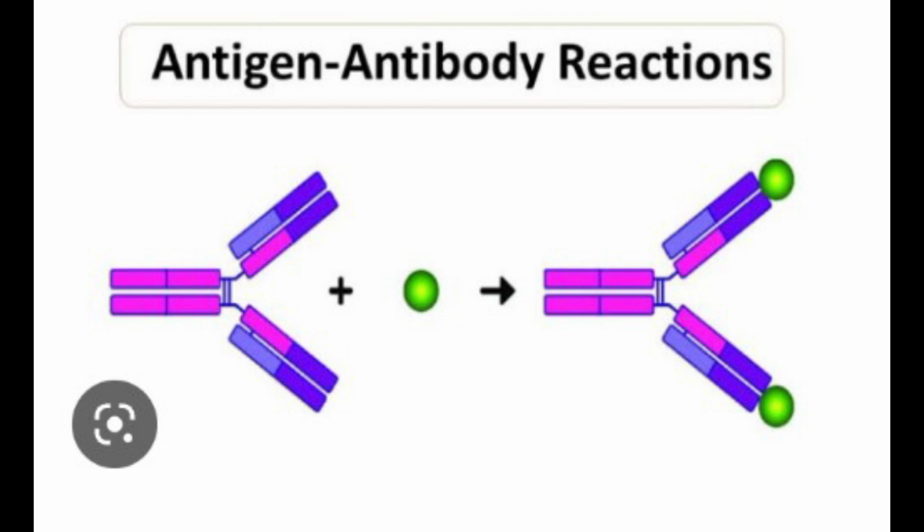Passive agglutination test. Precipitation reactions can be converted into agglutination tests by attaching a soluble antigen to the surface of carrier particles such as latex particles, bentonite, and red blood cells. Such tests are called passive agglutination tests. The conversion is done because agglutination reactions are more sensitive for detection of antibody. When, instead of antigen, the antibody is attached to the carrier particles for estimation of antigen, it is known as reverse passive agglutination.